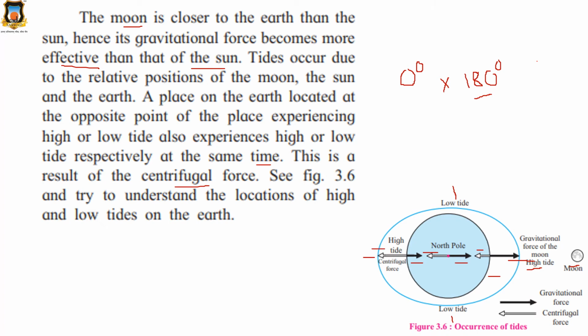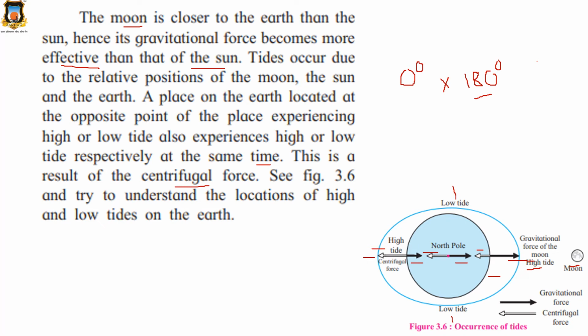Understood all of you? Now if low tide is over here, in the opposite direction also there will be low tide. If this is 0 degree, 180 degree will also experience low tide. If here it is high tide, in the opposite direction there will be high tide. Clear? Have you all understood this figure?